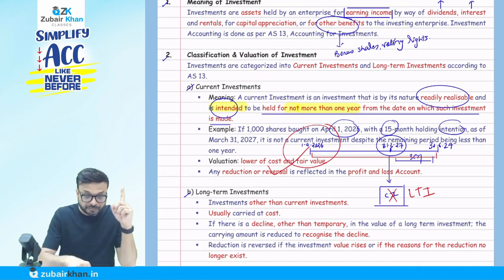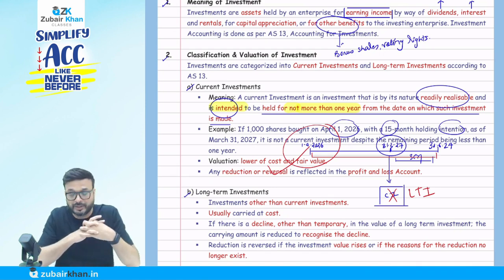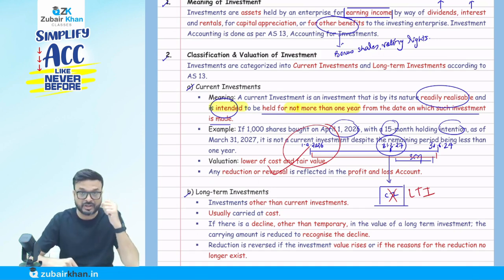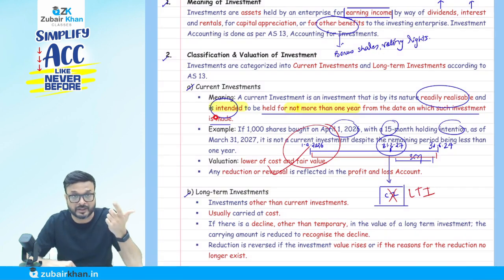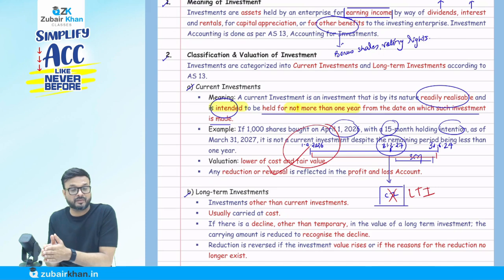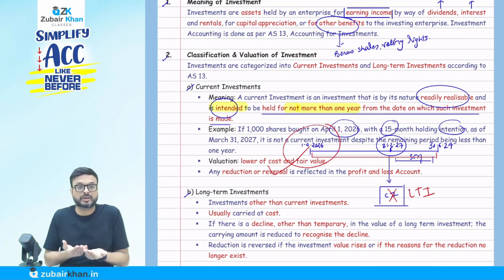Now, point number 1. A very important thing when we talk about these 15 months and all that: the keyword they have used is intention, not compulsion. So when you see the definition of investment, what they tell us is intention. My intention to hold for more than 1 year or not more than 1 year: current if not more than 1 year, then long term if more. But understand this, it is my intention, not compulsion. When we purchase an investment, my intention decides whether it's current or long term. But my intention might change in future, correct? That is the important one.